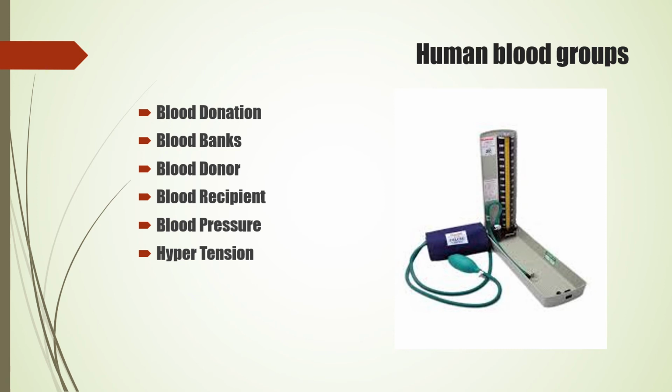O is the universal donor, and the person with blood group AB is called the universal recipient because AB consists of A as well as B, so AB is called the universal recipient.